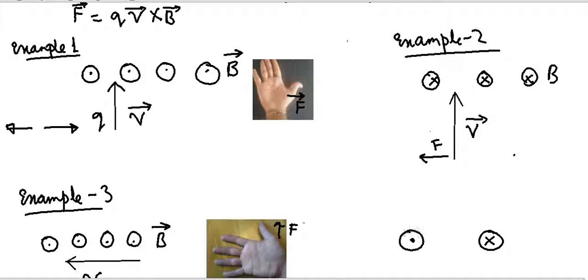So if the magnetic field is coming outside the screen or towards you, then it is denoted by a circle with a dot, and if it is going inside the screen, then it is denoted by a circle with a cross.